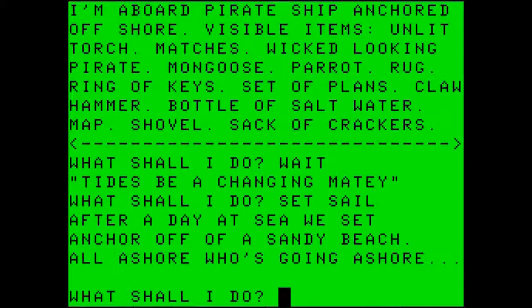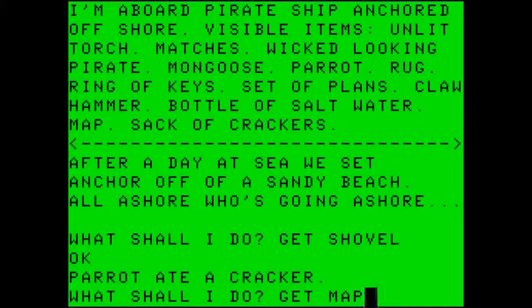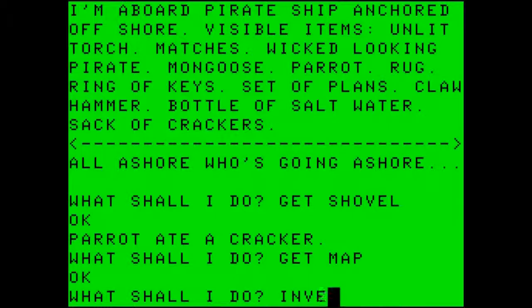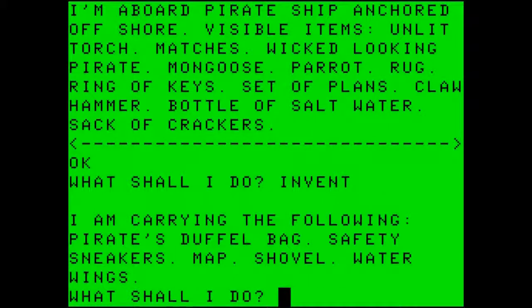All ashore who's going ashore. What shall I do? Let's get the shovel. Get the map. Let's check our inventory. We have the duffel bag, safety sneakers, map, shovel, water wings. So we are going to go to the shore.